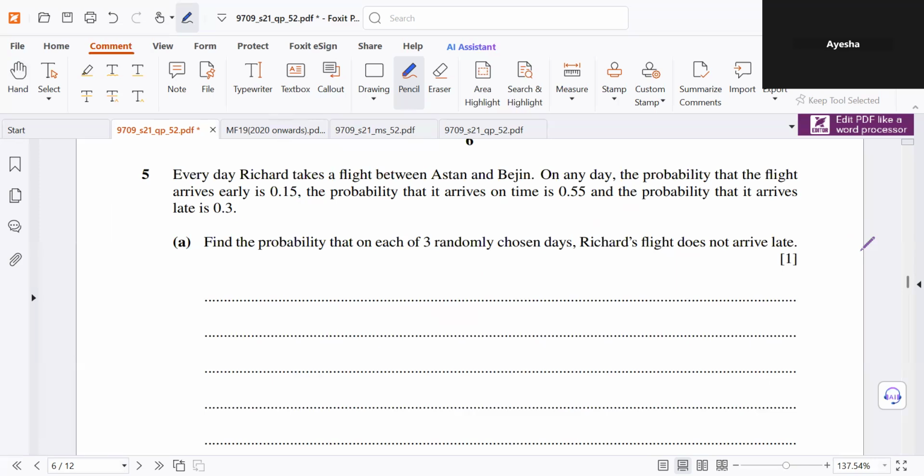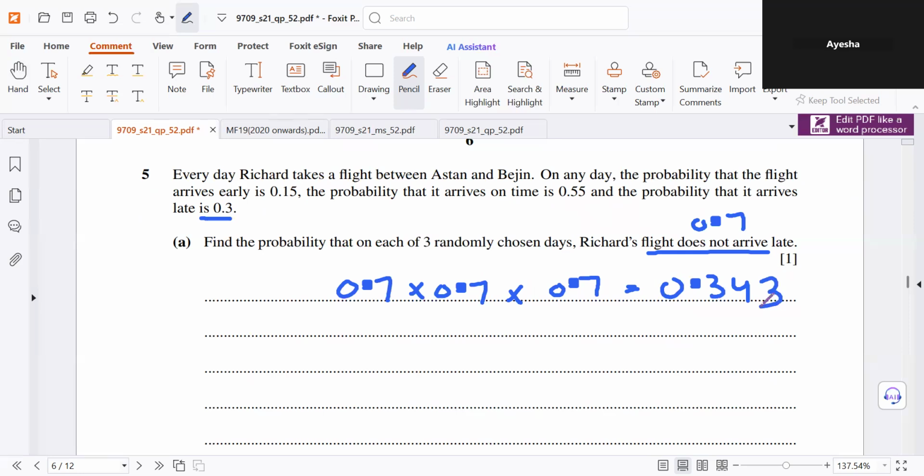Find the probability that on each of 3 randomly chosen days, Richard's flight does not arrive late. So the probability that it arrives late is 0.3, so does not arrive late would be 0.7. On all 3 days, the probability is the same. This would be the answer: 0.343.